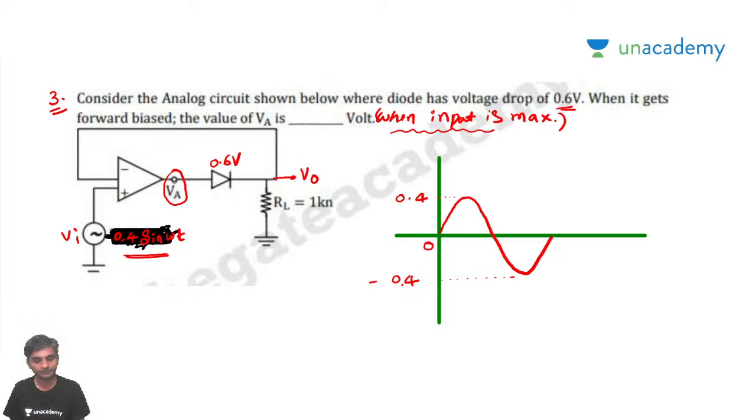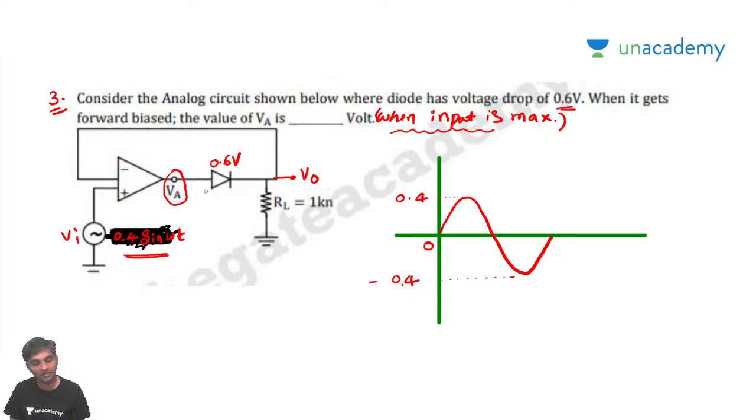Now assume that the diode is off. Whenever the diode is off, you don't know this VA voltage. What is V naught going to be? V naught is directly connected here, so the output is going to be 0 if the diode is reverse biased.